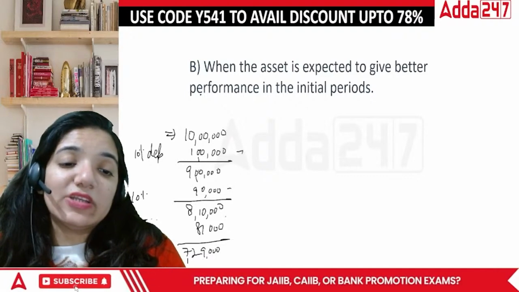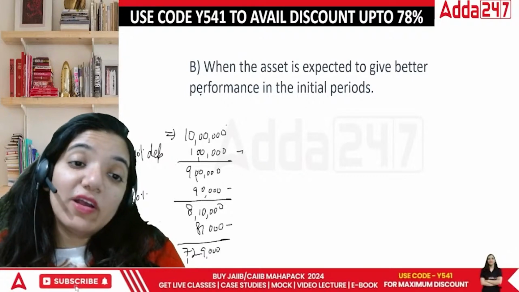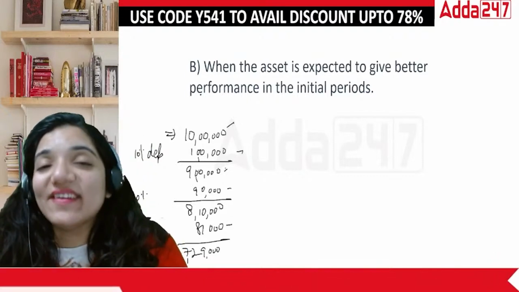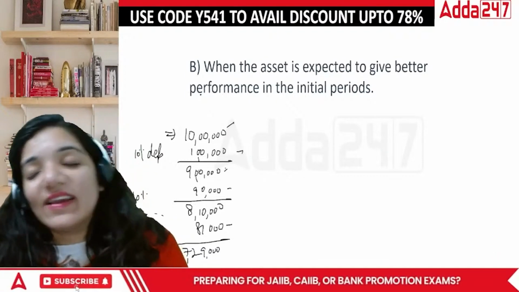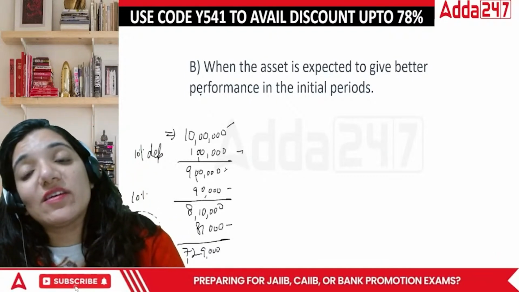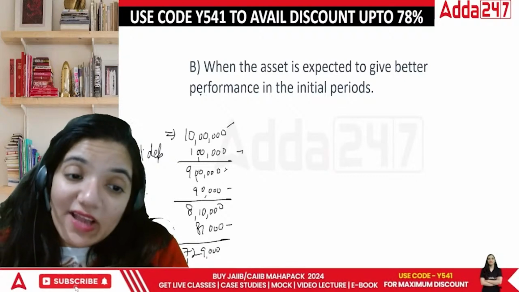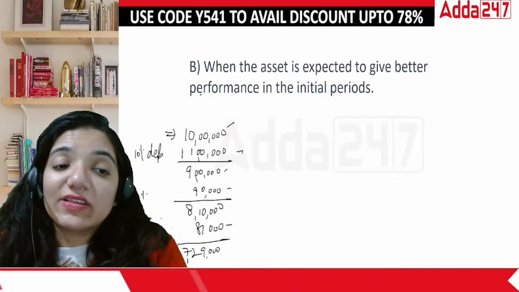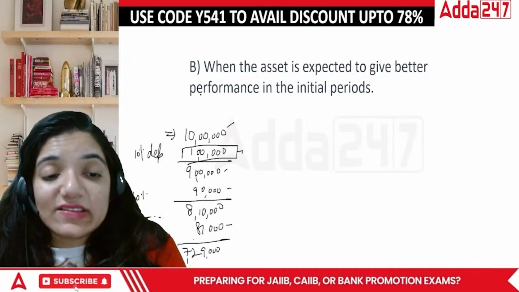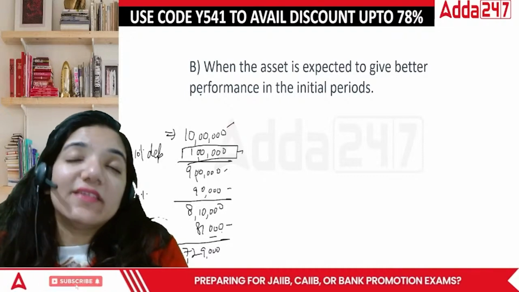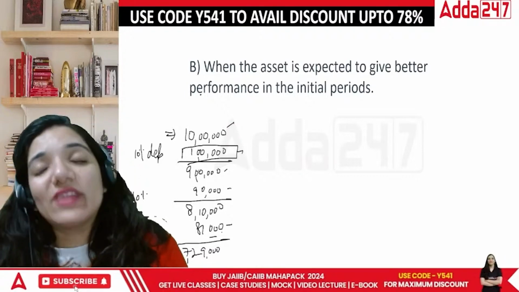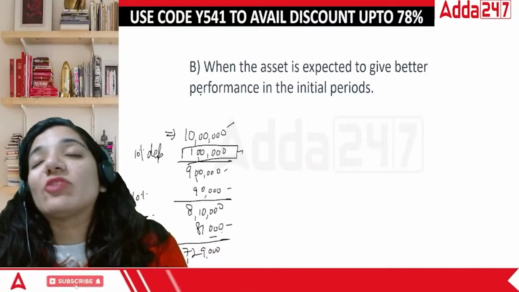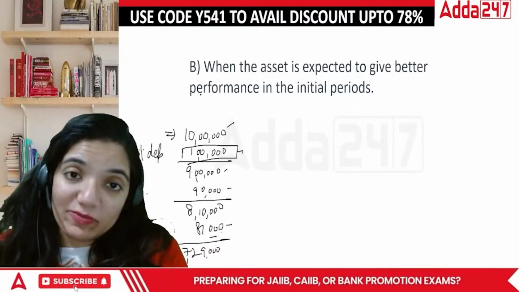The depreciation is decreasing because your opening value, or the closing value of the previous year, is decreasing. The rate is always on the closing value of the previous year. So technically it keeps on going down, it is dipping. You will always find more depreciation in the initial years and lesser depreciation in the later years. That is because the value of the asset is more in the beginning, and the rate is always calculated on the closing value of the previous year.